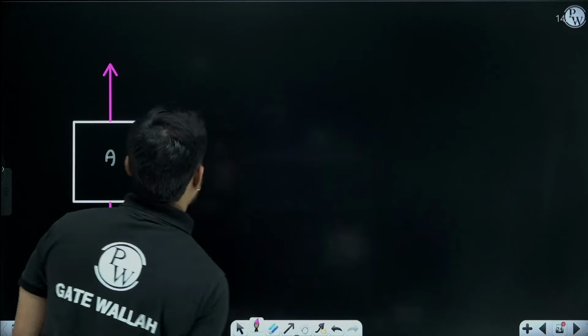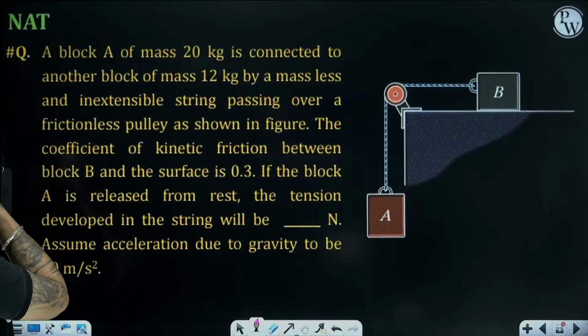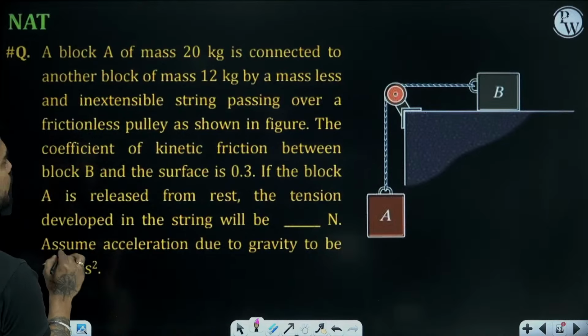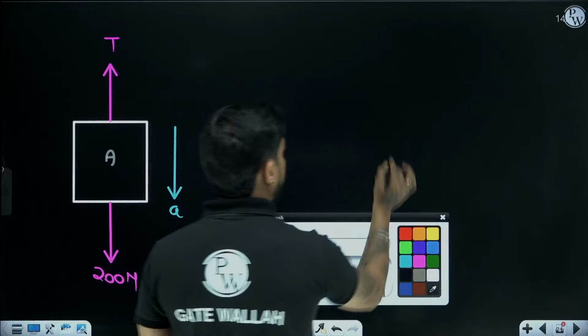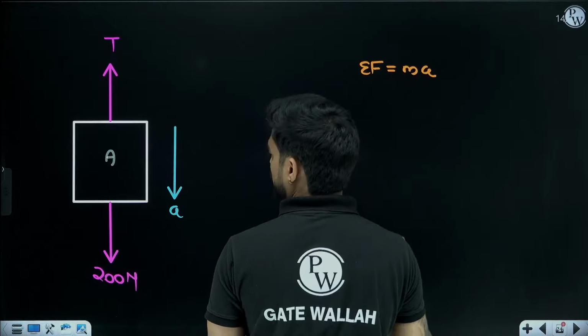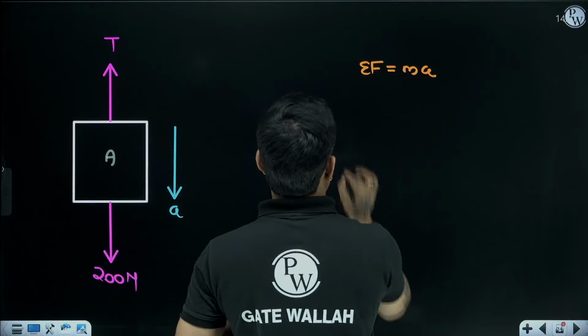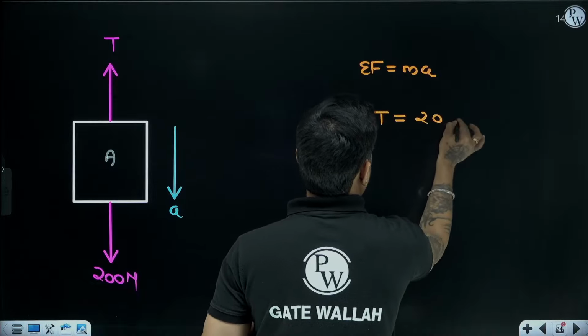What will be the forces acting on this? T will be the tension and weight will be 200 Newton. So if I apply Newton's second law, summation of F equal to ma, A is downward. So downward force is positive, upward force is negative.